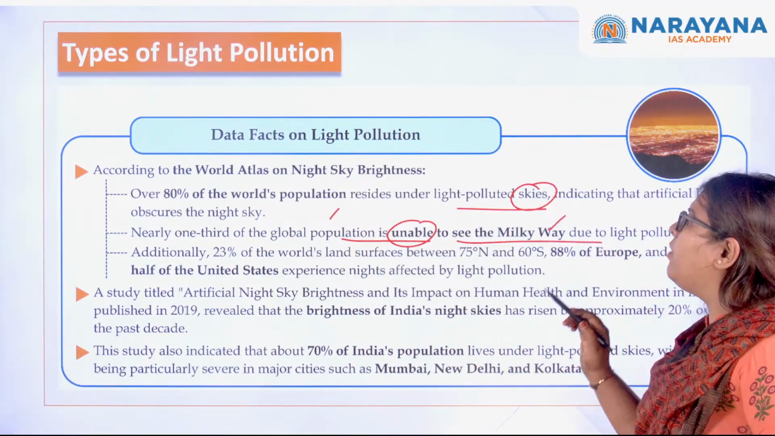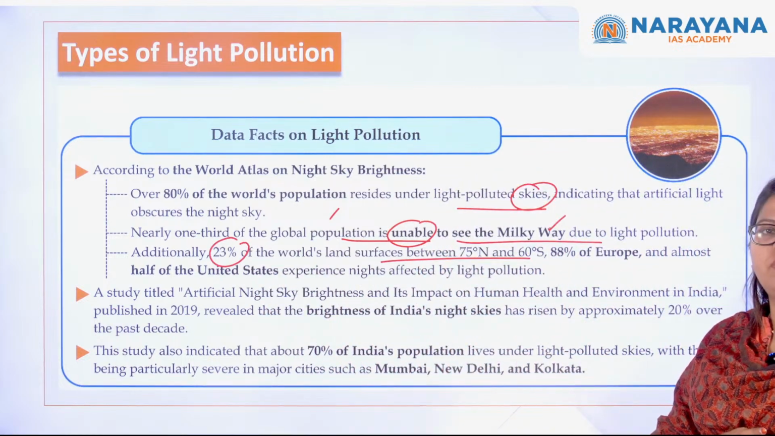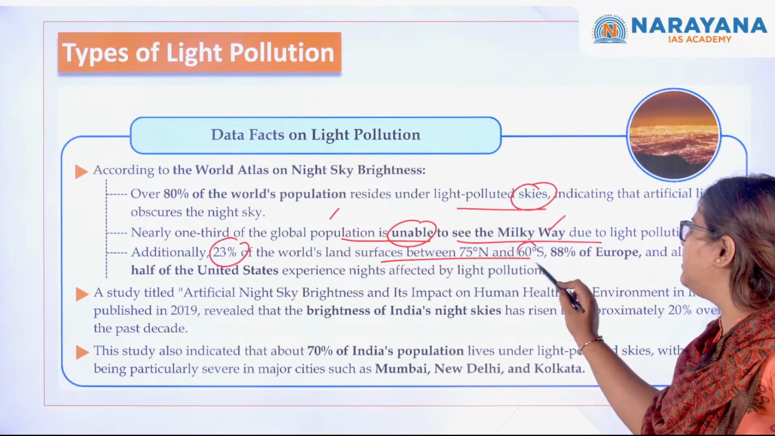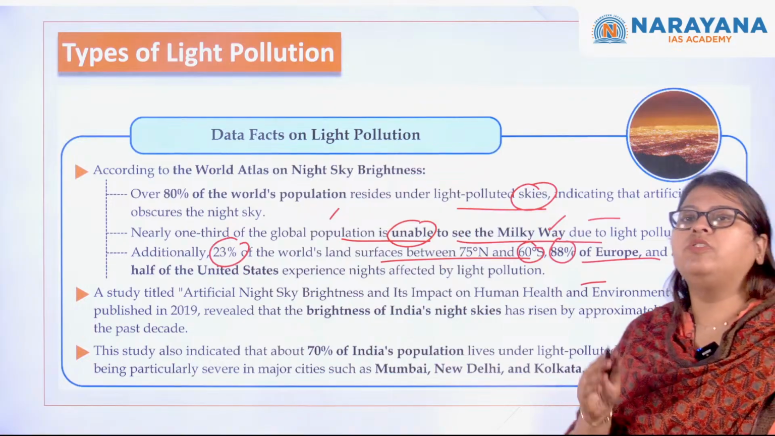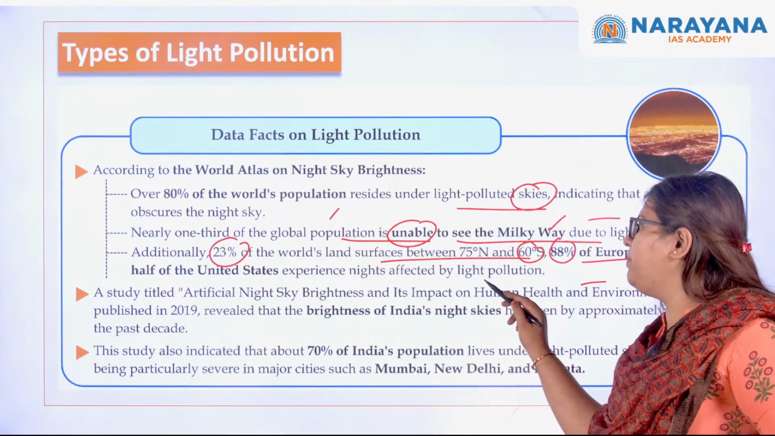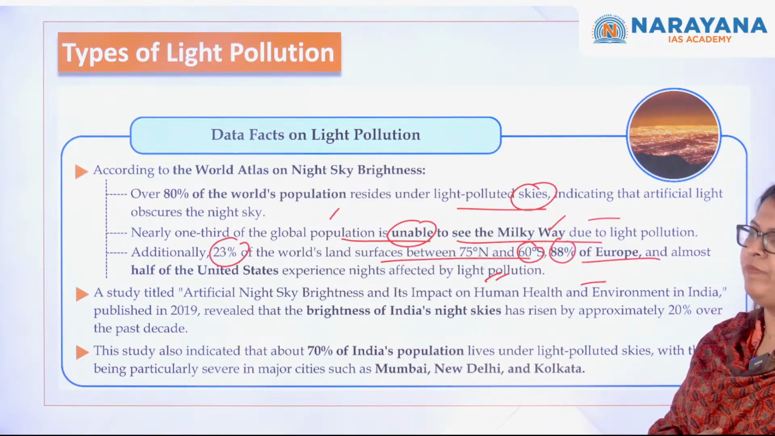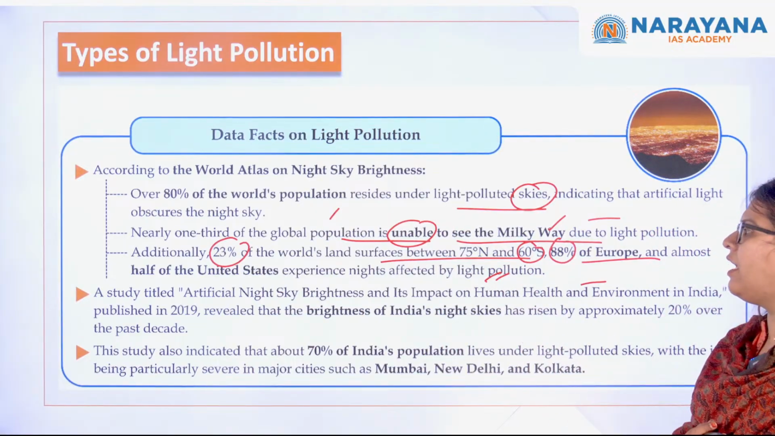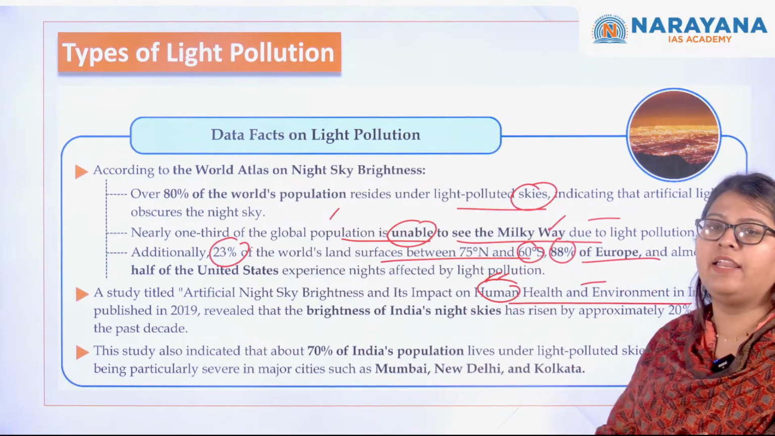galaxy, okay. So additionally, 23% of the world's land surfaces, which are between 75° north and 60° south, there 88% of Europe and almost half of the United States experience nights which are affected by this particular light pollution. And also recent studies had said that it has severe impact on human health and environment, okay.